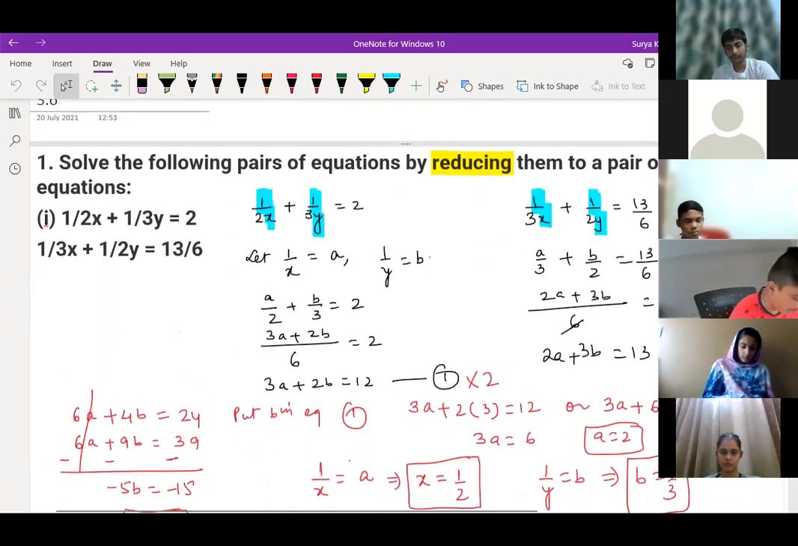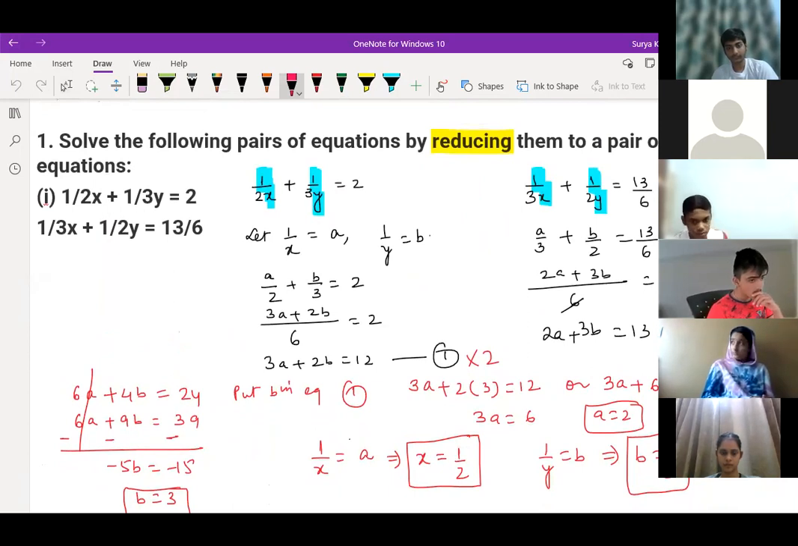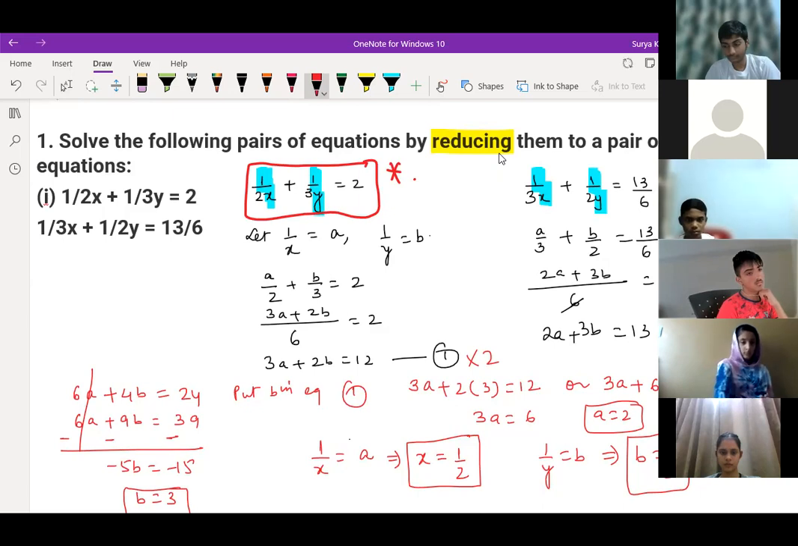So this type of question is reducible form, children. This question I've written here, 1 by 2x, and x is in the denominator. The 1 by 2x, what you are seeing here on the top, this is the main question, the first question. 1 by 2x plus 1 by 3y is equal to 2. So how to reduce it to proper form? Let 1 by x be equal to a and 1 by y be equal to b.